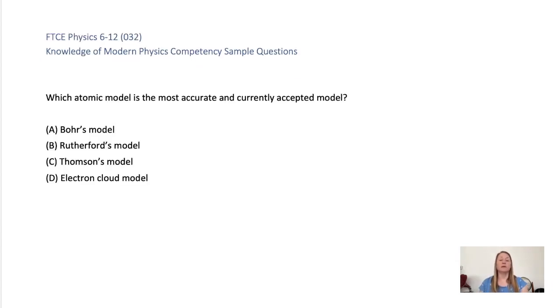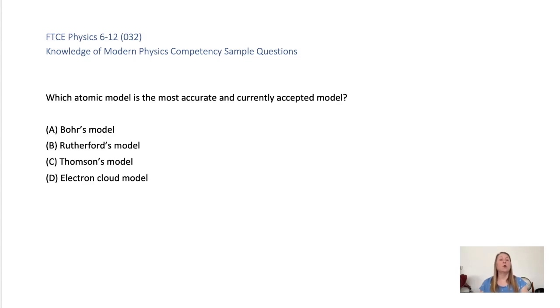Which atomic model is the most accurate and currently accepted model? A, Bohr's model. B, Rutherford's model. C, Thomson's model. Or D, electron cloud model.